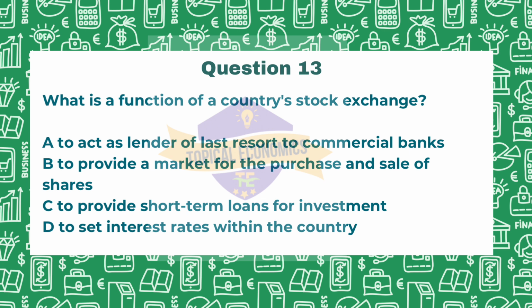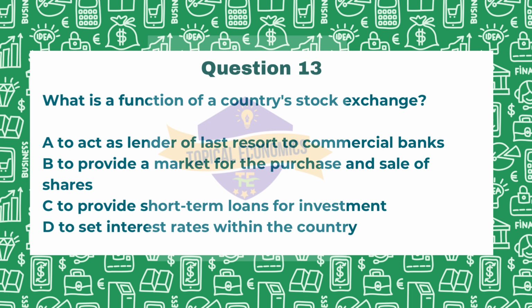Now here, let us explore all options. When we look at option A, to act as lender of last resort to commercial banks, this function is typically associated with central banks, not stock exchanges. Central banks provide liquidity to commercial banks during financial distress. So this is not the correct answer.